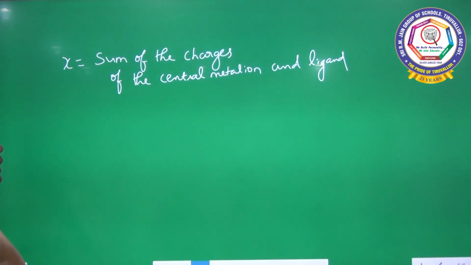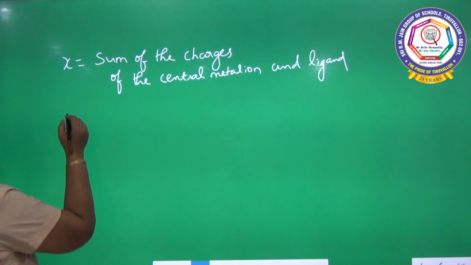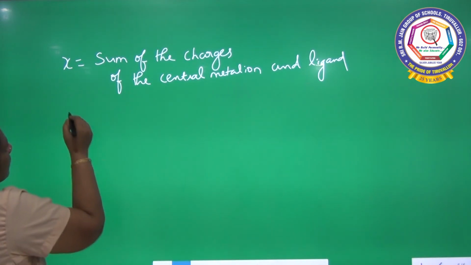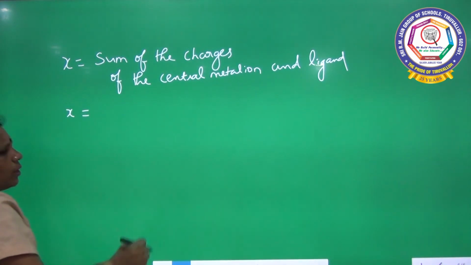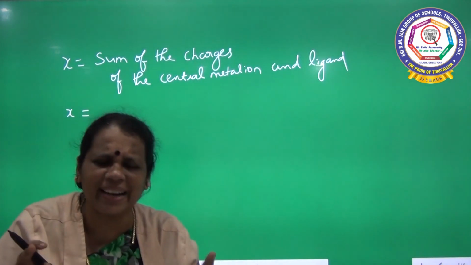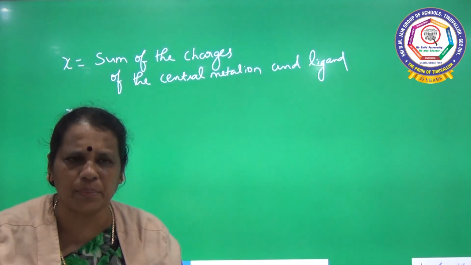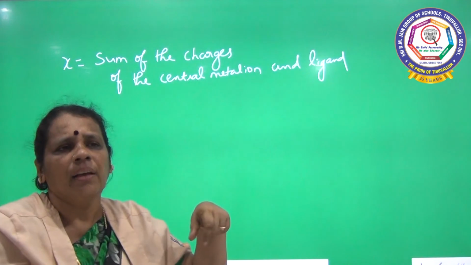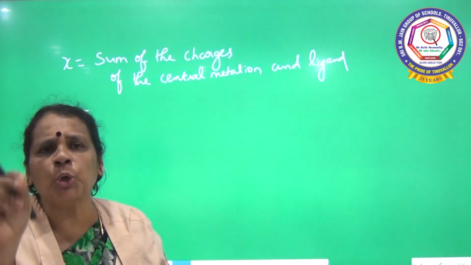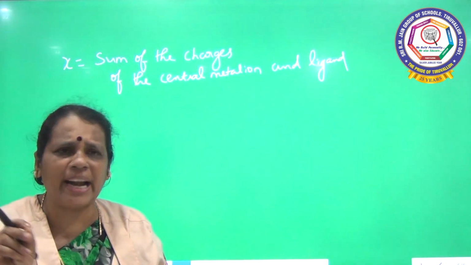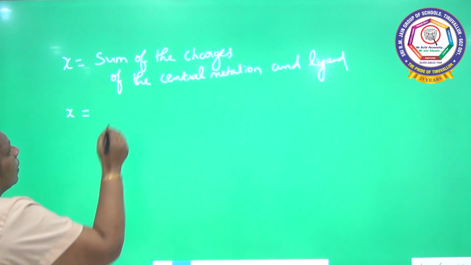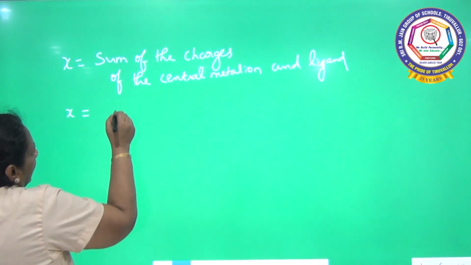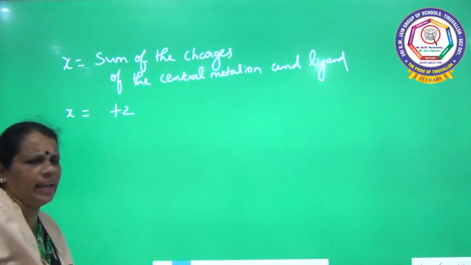So x is equal to what is there in the square bracket. The starter of the series is palladium. Already I told you, it is there in the name, palladate 2. So the charge of palladium is 2 here. So for palladium it is +2. How many chlorine atoms